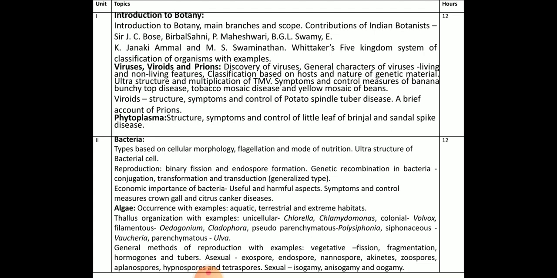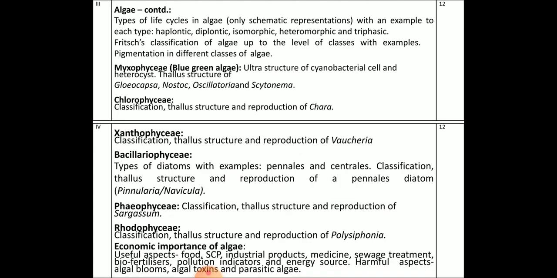Continuing with the second unit, that's the algae. All of you know about algae. They are autotrophic organisms. They grow in various habitats like aquatic, terrestrial, and others. We will study different examples like Chlorella, Chlamydomonas, and Volvox, taking examples from different habitats. We will also study the general methods of reproduction: vegetative methods like fragmentation, and asexual reproduction by endospores, exospores, and zoospores. So you will study the different groups.